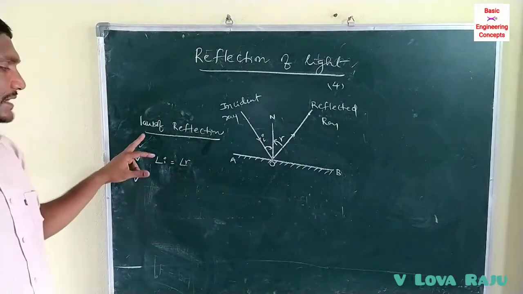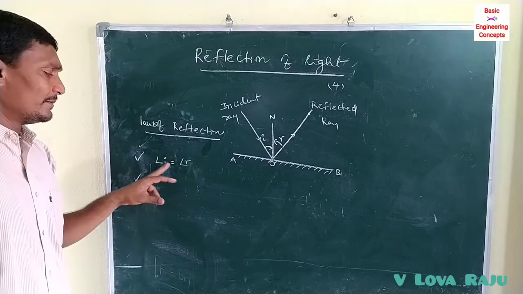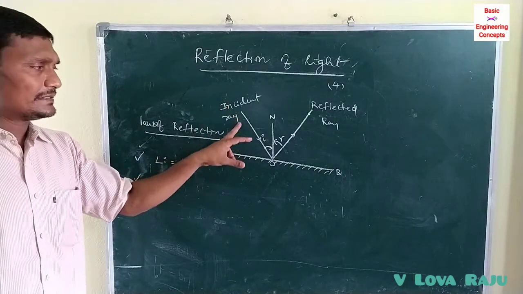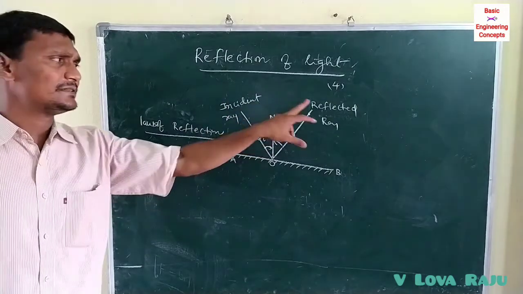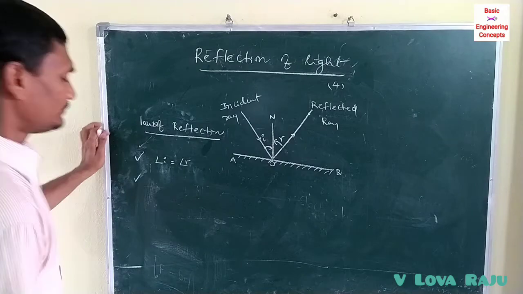This is the second law. Laws of reflection once again. The incident angle must be equal to the reflected angle. Second law, the incident ray, the normal drawn at the point of incidence, and the reflected ray should be in the same plane.